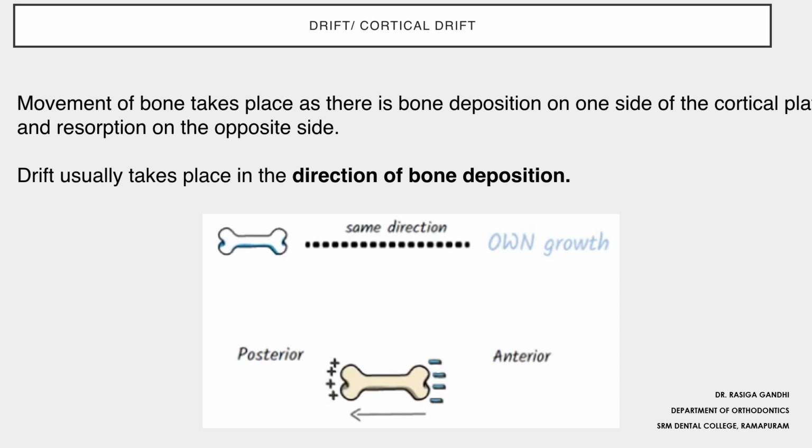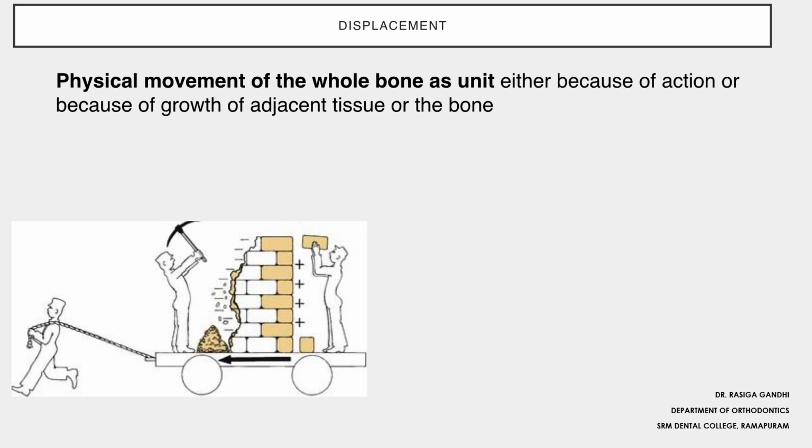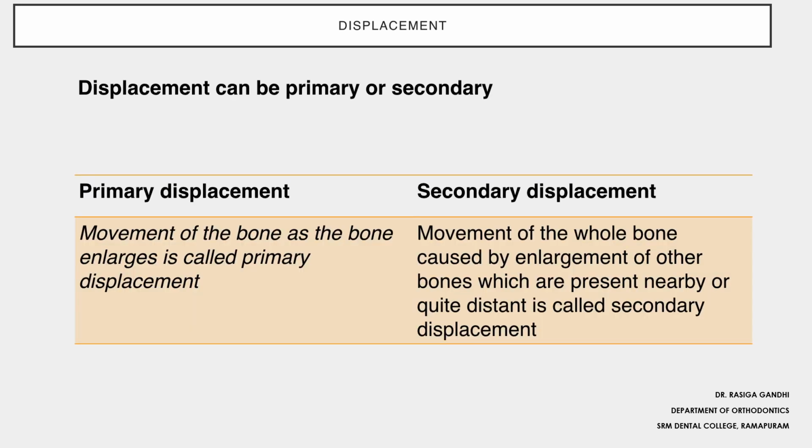Displacement is physical movement of the whole bone because of its own growth or growth of the adjacent bone. Either the next bone will grow or this bone will grow, and the entire bone will move. That is called displacement. It's classified as primary, that is the displacement due to its own growth. As the bone enlarges, if it displaces, it's primary. If the next bone enlarges and pushes the adjacent bone, that is called secondary displacement.